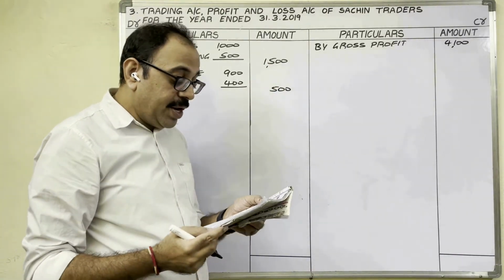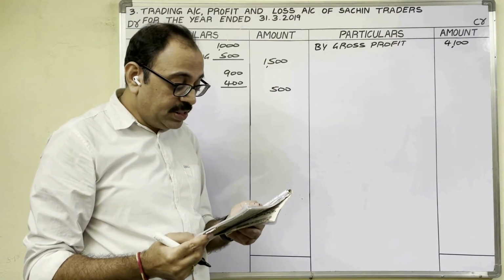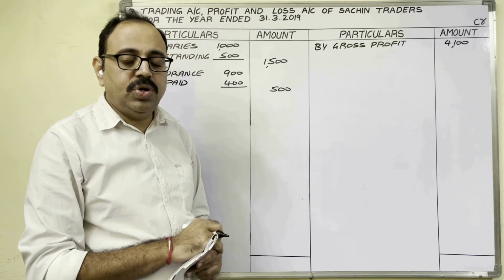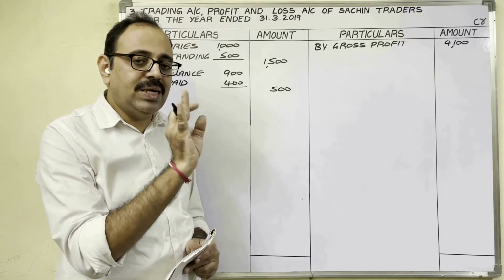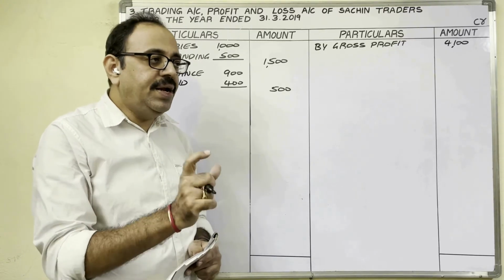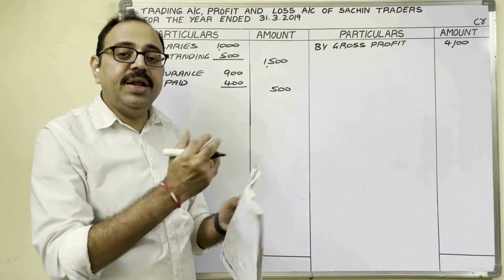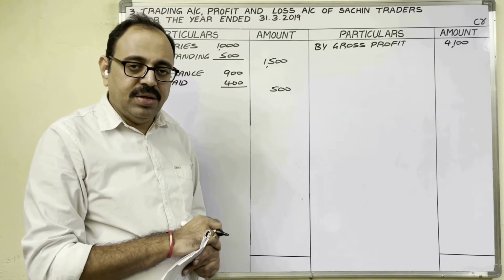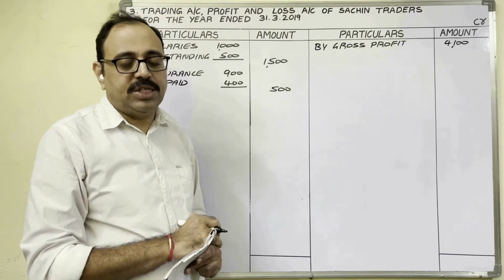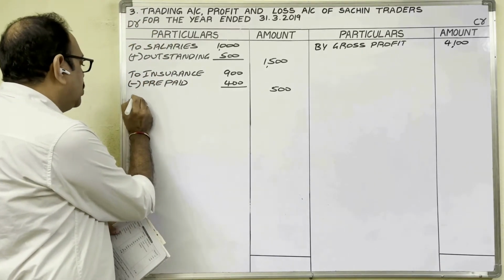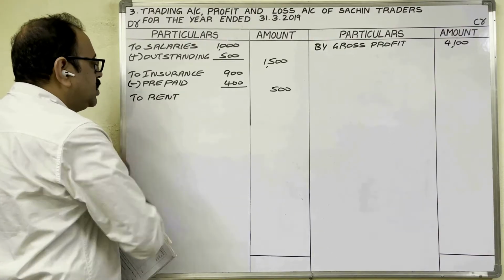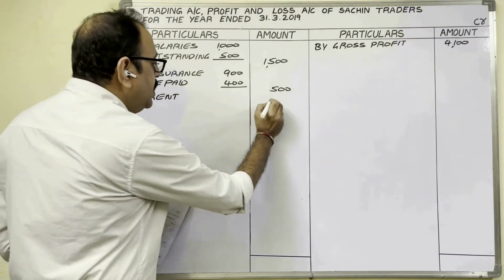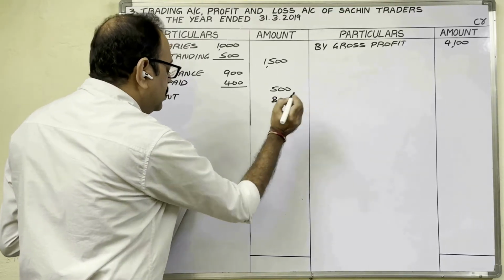Insurance completed. Carriage on purchases completed. Furniture, sales return. Rent. Debit side he has given rent. So debit side he gives expenses, losses, assets, no. Means rent is expenditure. Firm paid rent. So this rent is not related with the manufacturing activity. Therefore, it is indirect expenditure. Profit and loss account debit side. There is no adjustment. Therefore, amount directly we can write in outer column. Rent amount is 800 rupees.